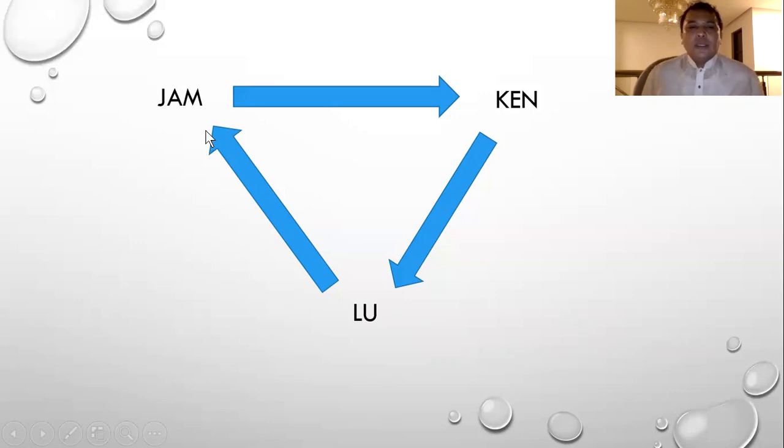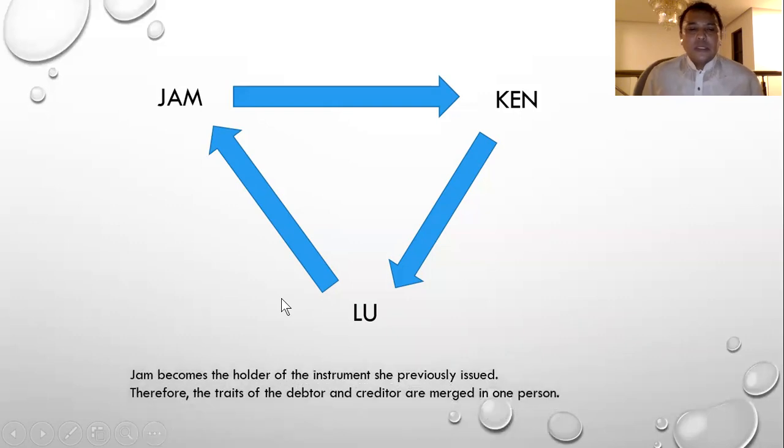So in that case, the obligation of Jam is extinguished. No? Because Jam becomes the holder of the instrument she previously issued. Therefore, the traits of the debtor and creditor are merged in herself, the person of Jam.